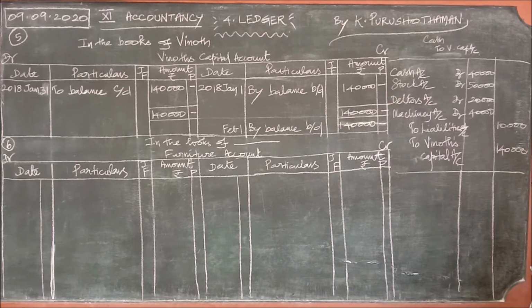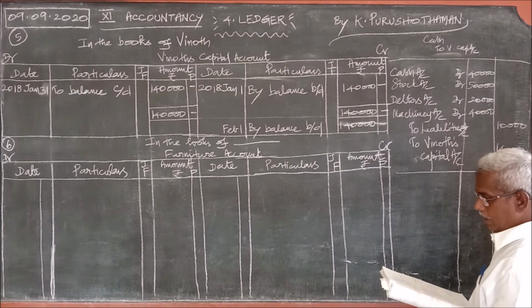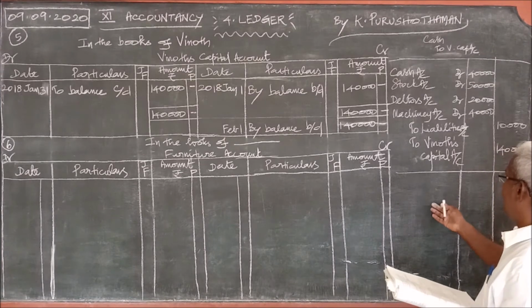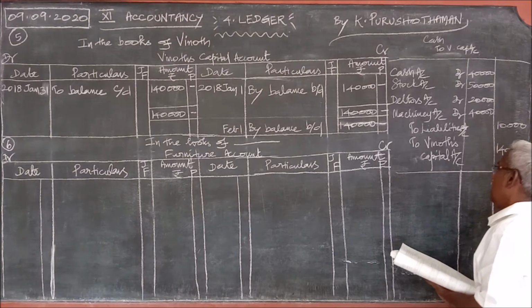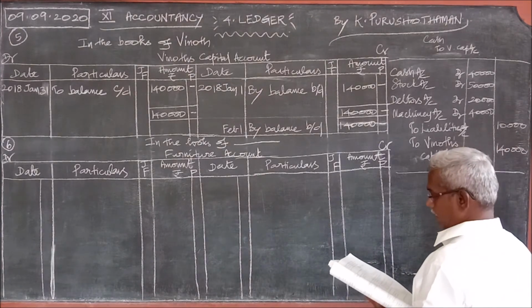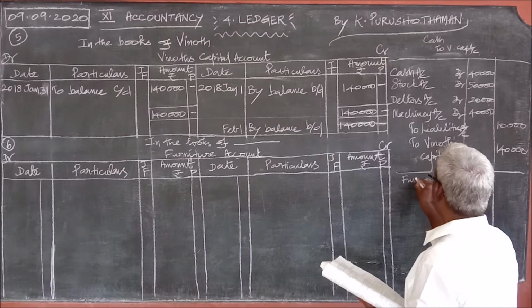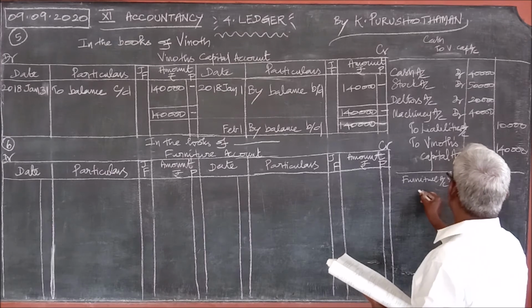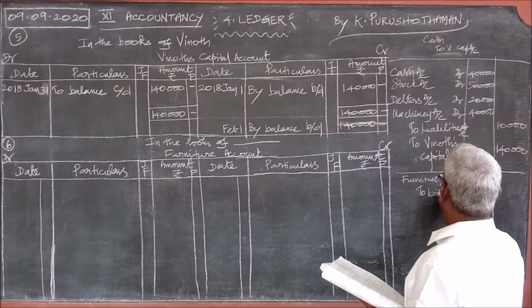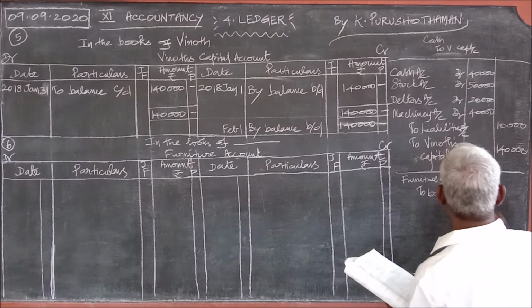Or else, what you can do is the rough work of the journal entries, and from the journal entries you can prepare the ledger. Furniture in hand, already there is a balance. Furniture in hand, already there is a stock, that is stock of furniture, that is balance brought down. What should you write? Furniture account debit to balance brought down account. This is one thing, 2000.